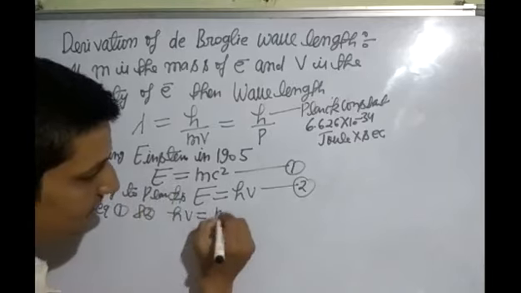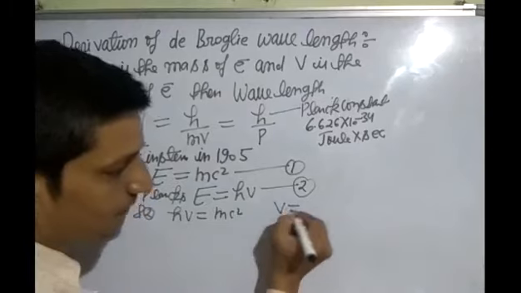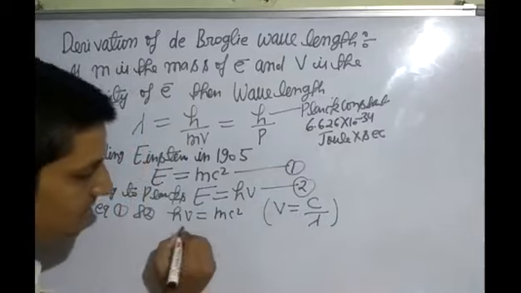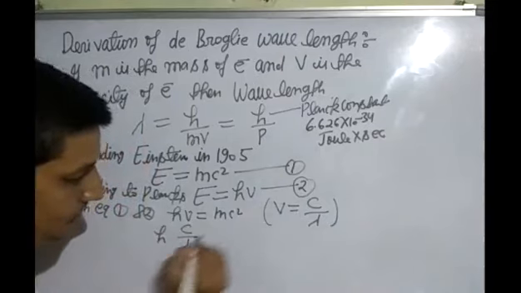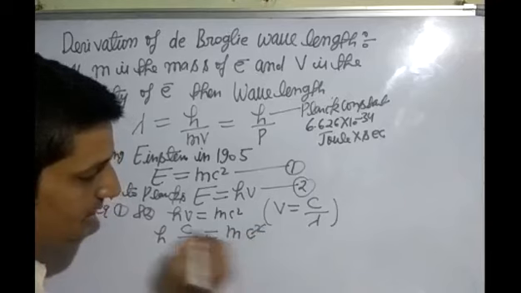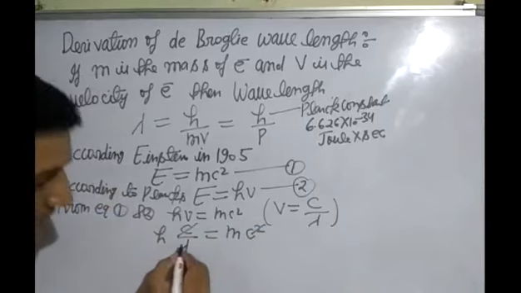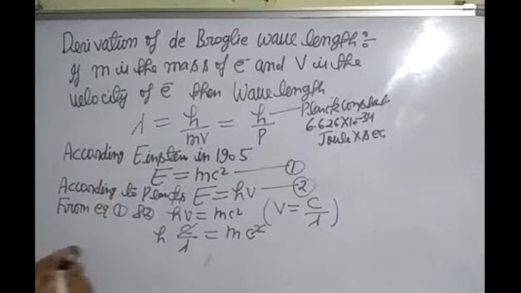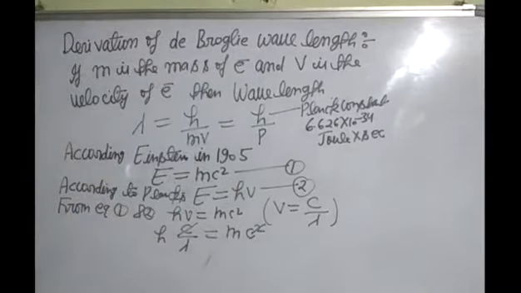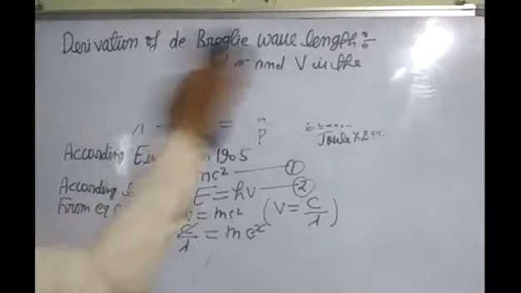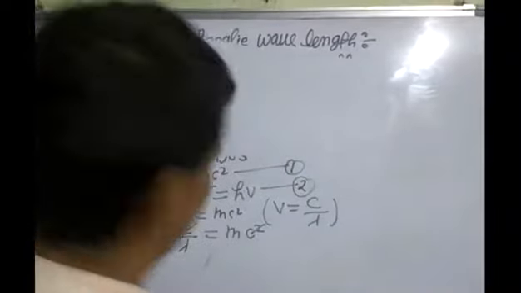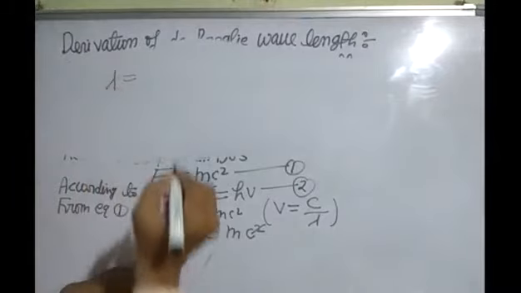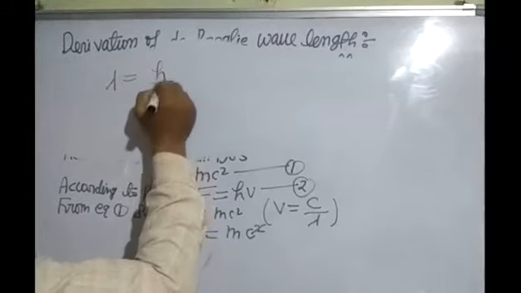h nu is equal to mc square. Frequency nu is equal to c upon lambda. So in the place of nu we can write c upon lambda. h c upon lambda is equal to mc square. One c cancels. Now we get lambda is equal to h upon mc.